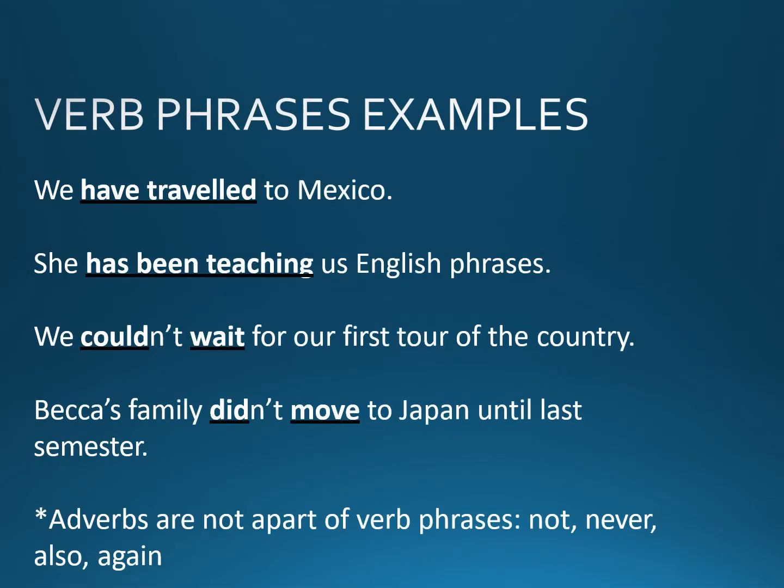Verb phrases example. We have traveled to Mexico. She has been teaching us English phrases. We couldn't wait for our first tour of the country. Becca's family didn't move to Japan until last semester. Adverbs are not a part of verb phrases: not, never, also, again.